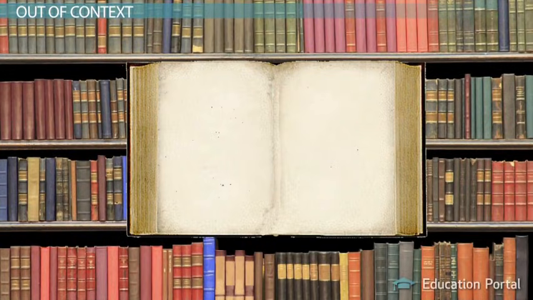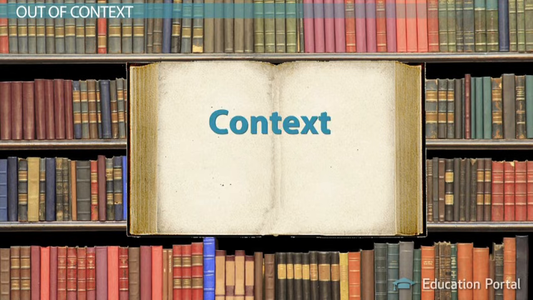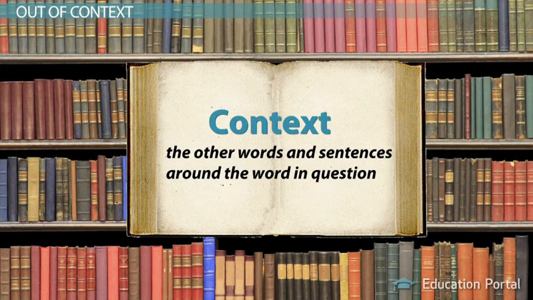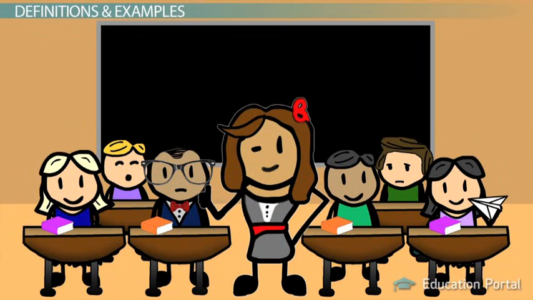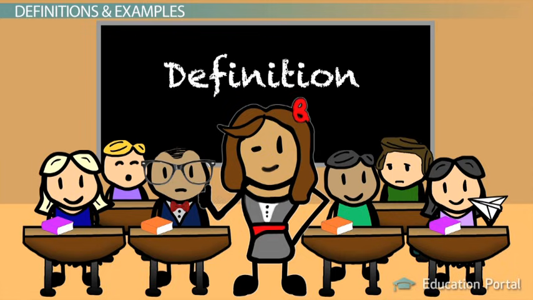It's all about determining the meaning of the word by using context. Context refers to the other words and sentences around the word in question. There are several great methods for using context to figure out what words mean. The first is to look and see if the definition of the word is right there. This can also be a restating of the word.